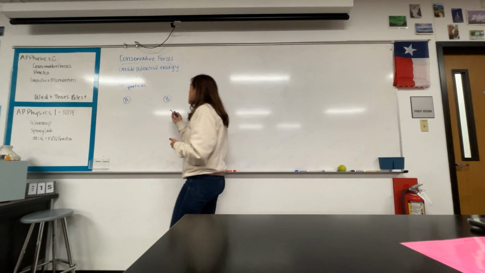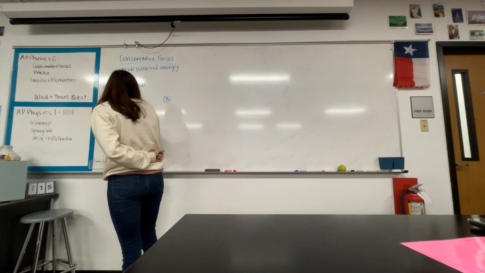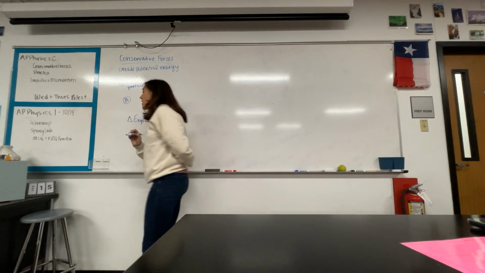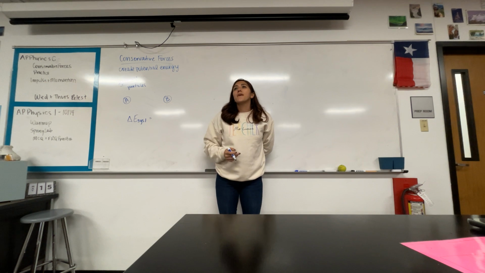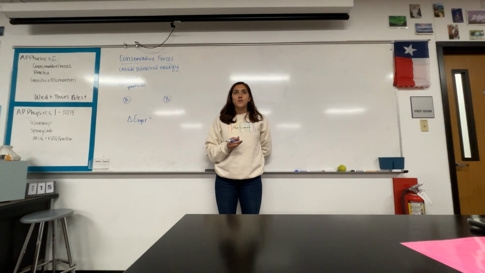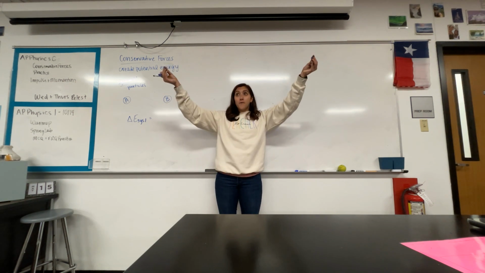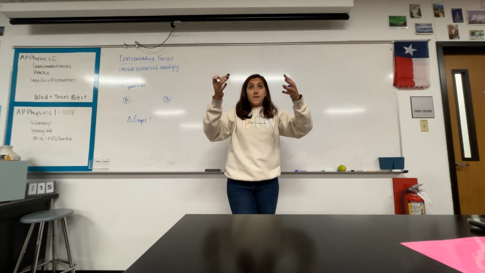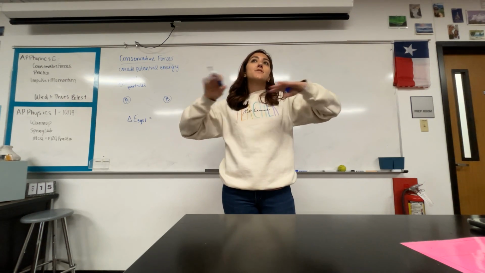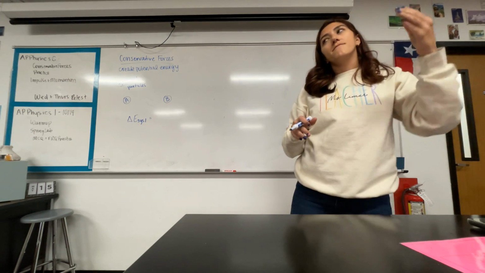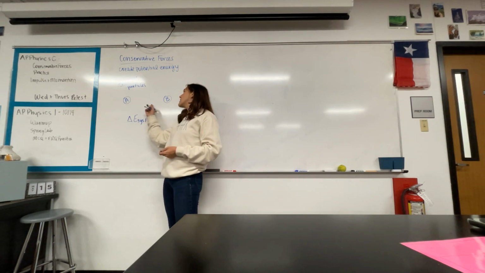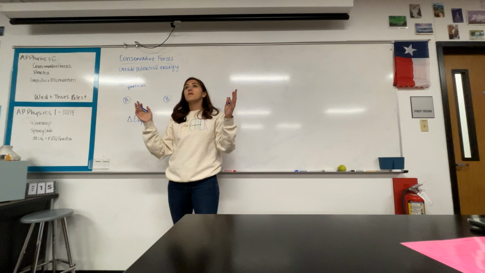So if I talk about the energy in my system, in this system number 1, what's the only type of energy this system can have? It's just two particles. There's no earth. There's no spring. So what's the only type of energy it could have? Kinetic. What happens to the kinetic energy of the system? Does it increase, decrease, or stay the same? It increases, right? They go from not moving to moving, both of them. It doesn't matter that they're moving in opposite directions. That has no effect because of 1/2 mv squared. So the fact that one of these is going in the negative and one of them is going in the positive doesn't change kinetic energy.